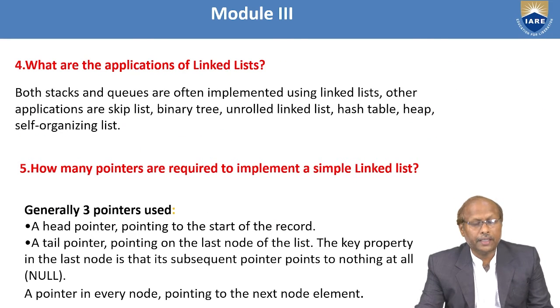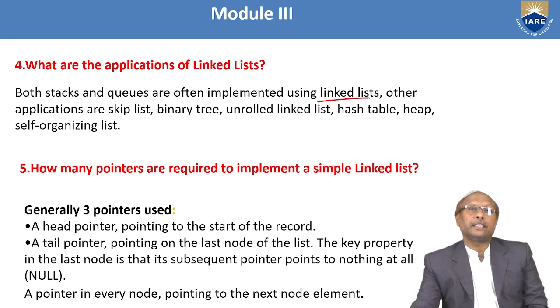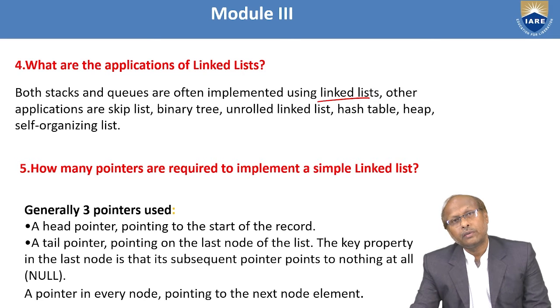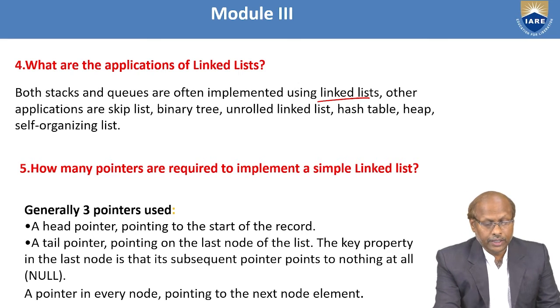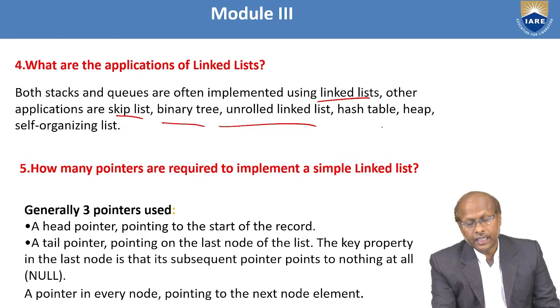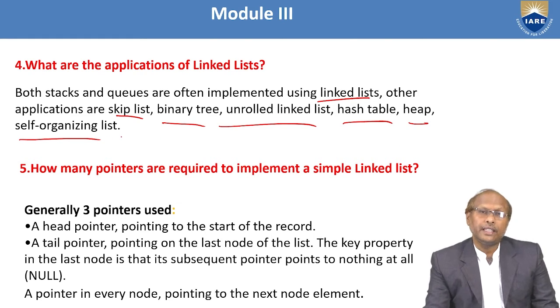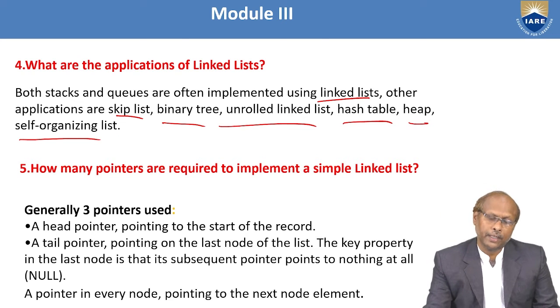Next, what are the applications of linked list? Where exactly are these linked lists useful? Both stacks and queues are often implemented using linked lists. In the previous session you have seen that the stack follows last in, first out, and the queue follows first in, first out. Those can also be implemented using linked lists. Other applications like skip list, binary tree, unrolled linked list, hash table, heap, and self-organized list can also be implemented using linked lists. So the linked list is useful for various types of applications.